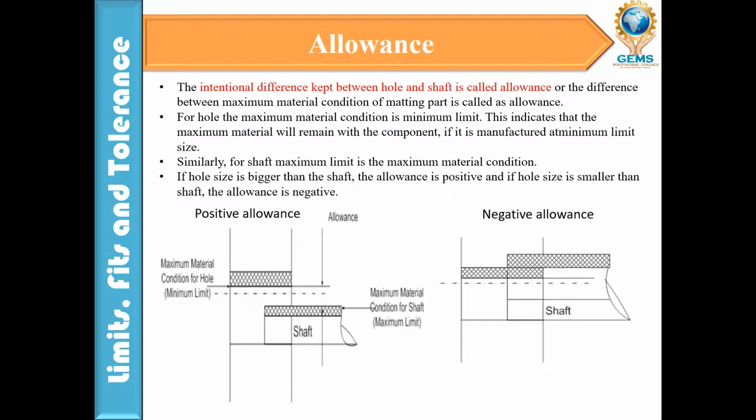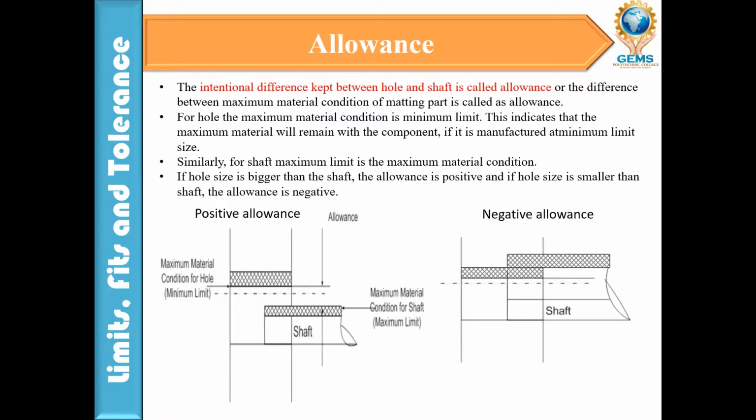The intentional difference kept between the hole and shaft is called allowance, or the difference between the maximum material conditions of the mating parts is called allowance. For a hole, the maximum material condition is the minimum limit. That indicates that maximum material will remain with the component if it is manufactured at the minimum limit size. Similarly, for a shaft, the maximum limit is the maximum material condition.